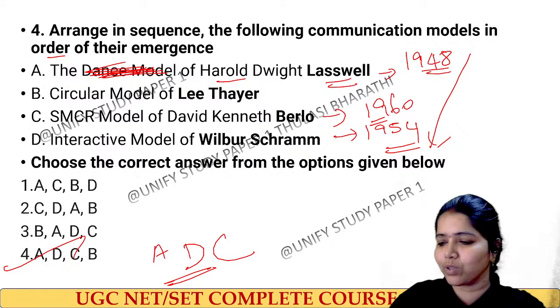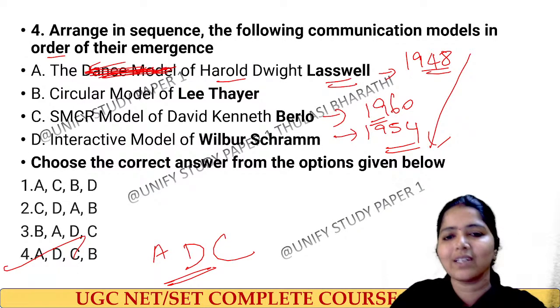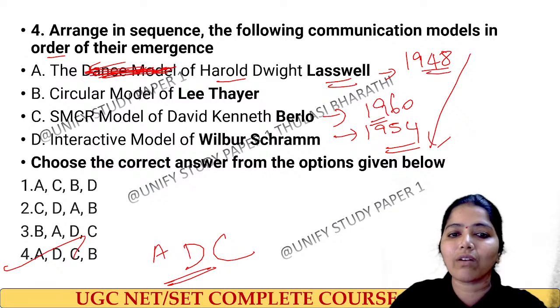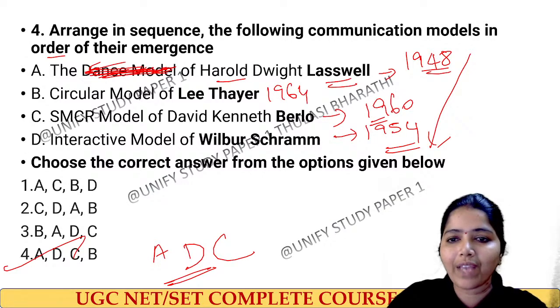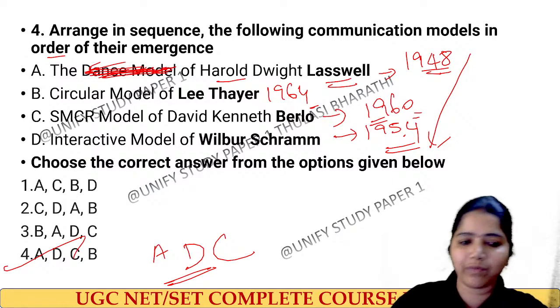Okay, right. Question is wrong in this way. Right. Lasswell model, and then the circular model, was in the year 1964. So we have 1948 first, and then we have 1954, and then we have the SMCR model, and then we have B, right? Option 4.